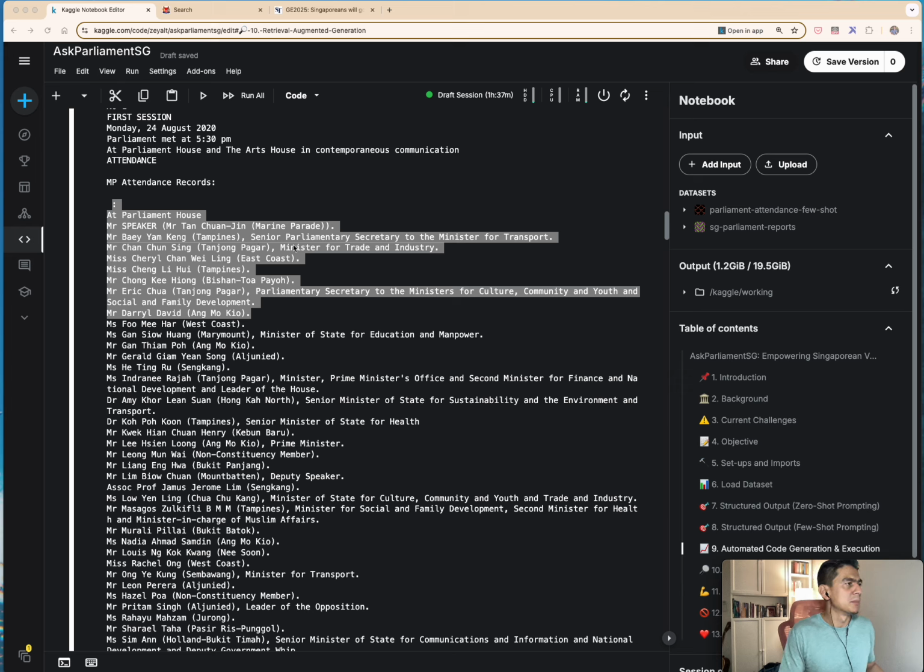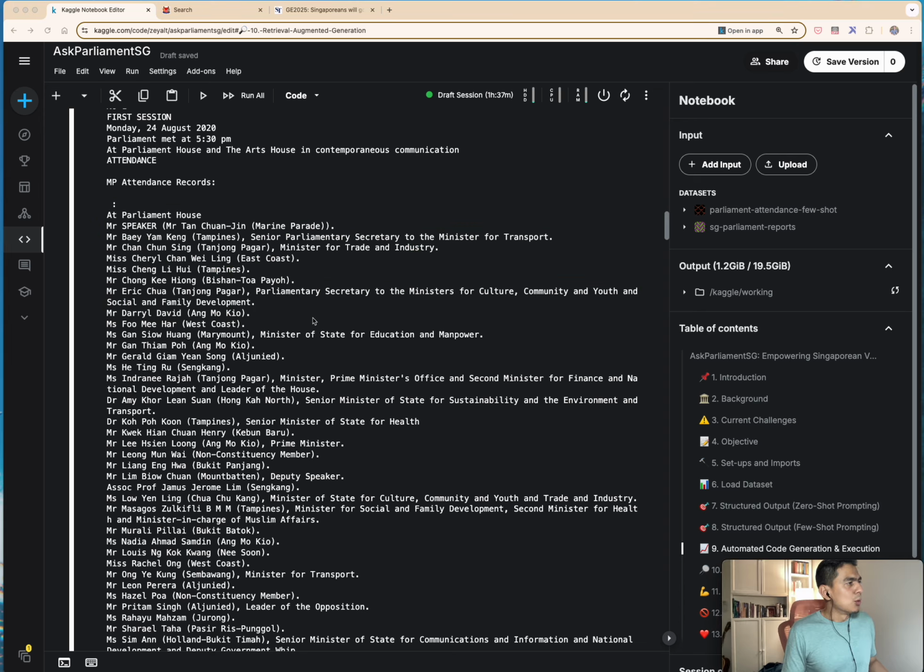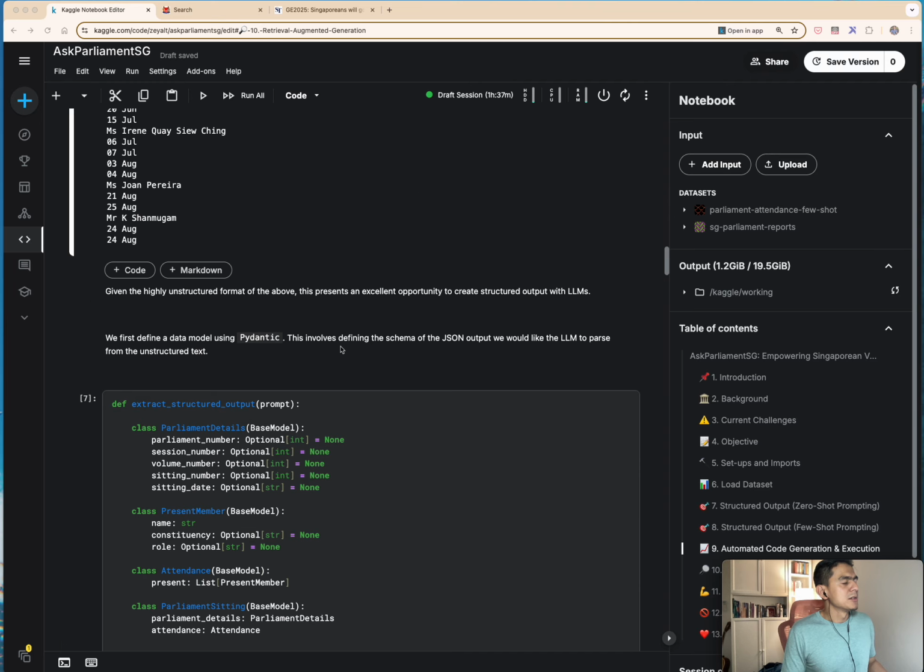So, for example, is he a Minister of Trade? Is he a Speaker of Parliament? Is he a Parliamentary Secretary, for example? So that's the goal here in using structured output. So this is an excellent use case for me to play around with structured outputs using LLMs.